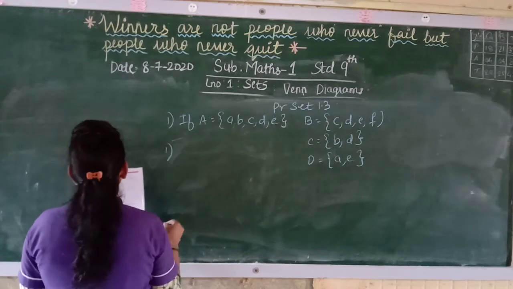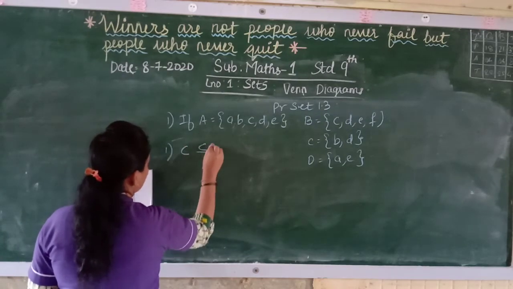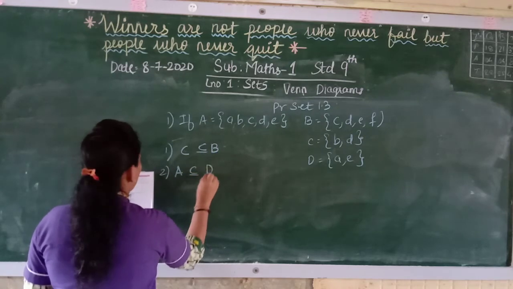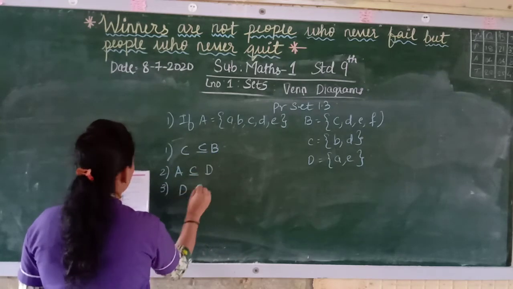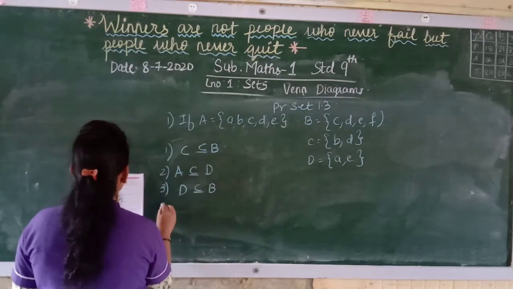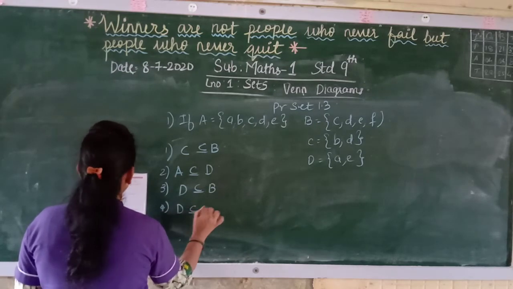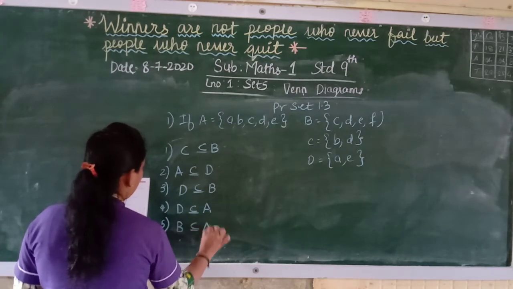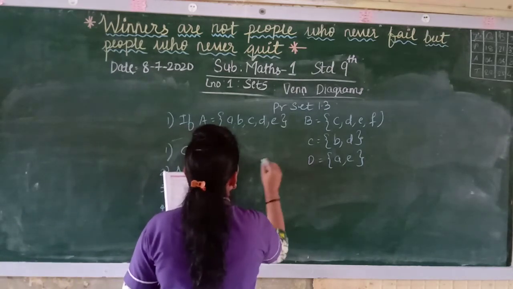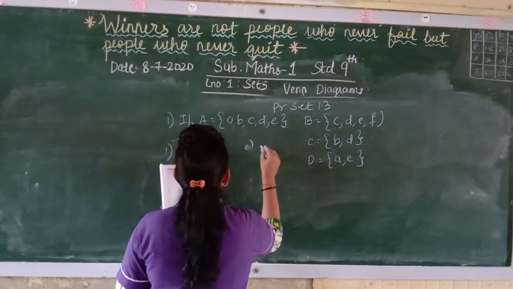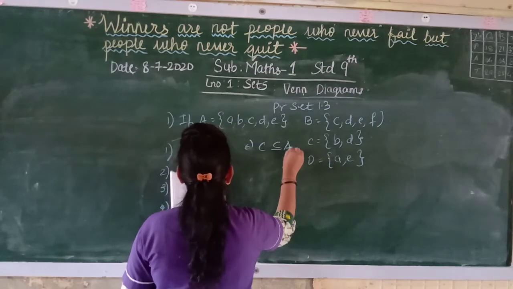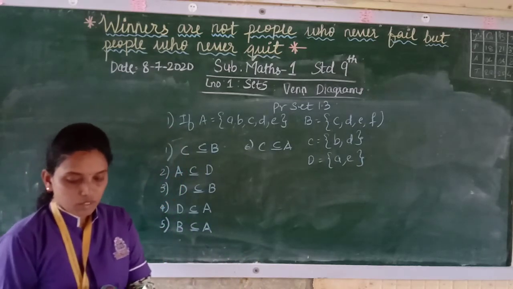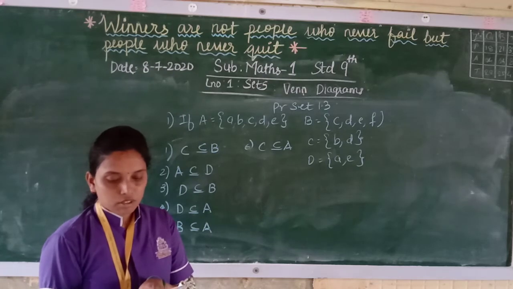First one, C subset of B. Second, A subset of D. Third, D subset of B. Fourth, D subset of A. Fifth, B subset of A. And sixth, C subset of A.